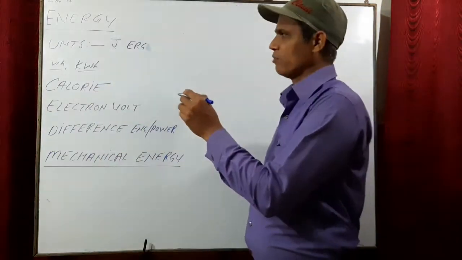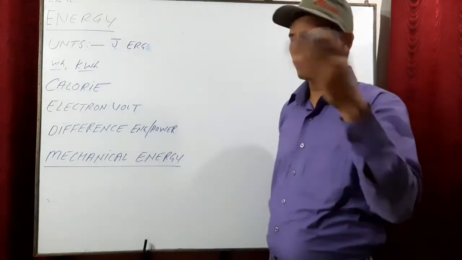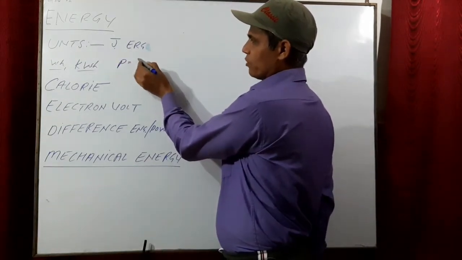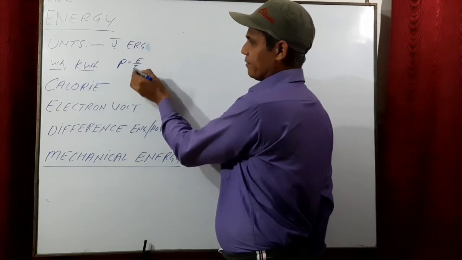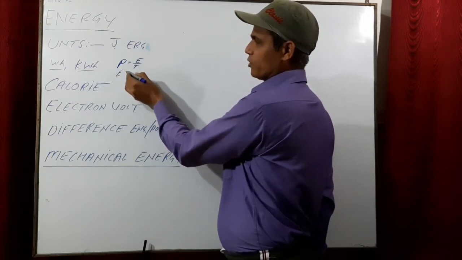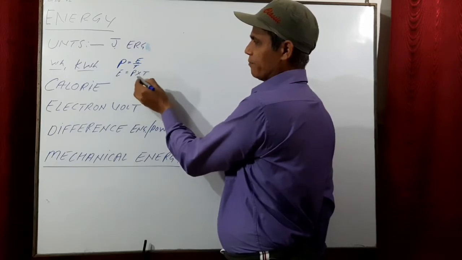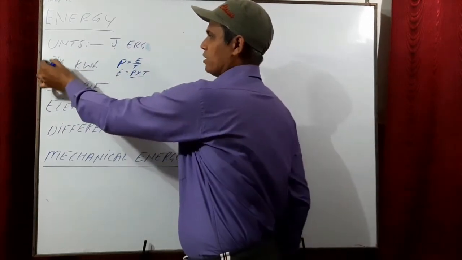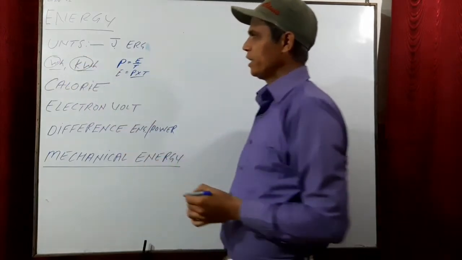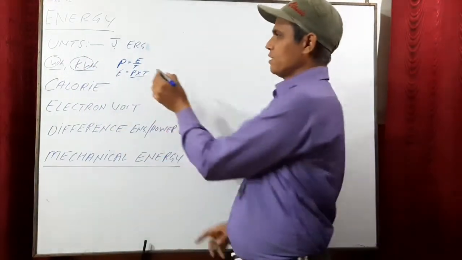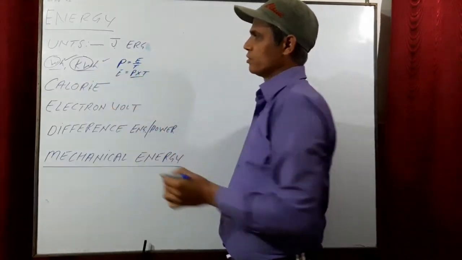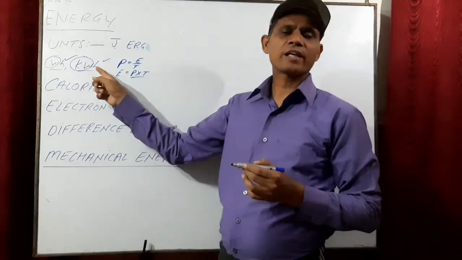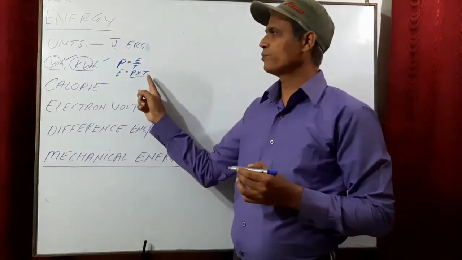Now what is watt hour? First of all, from where have we taken it? You know, power is equal to work or energy divided by time. So therefore energy is equal to power into time. Now you know the unit of power is watt or kilowatt, and unit of time is hour. So the first term expresses the unit of power, the second term expresses the unit of time.